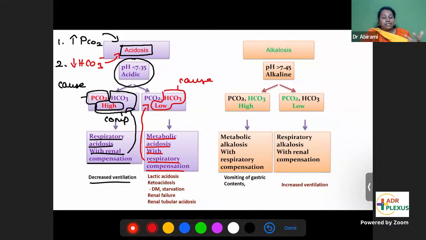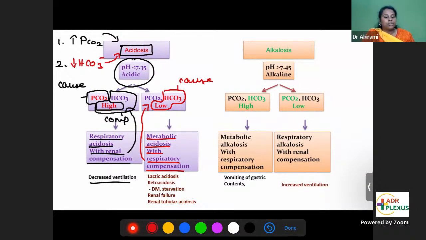Already the blood is in acidosis. Too much acid is there. So the lung will start to hyperventilate. It is trying to push out some carbon dioxide because carbon dioxide is a volatile acid. Already you have so much acidosis, so the lung is trying to push carbon dioxide out. When it pushes out the CO2, it is trying to bring down the acidosis. So as a result of respiratory compensation, it is pushing carbon dioxide out of the body.